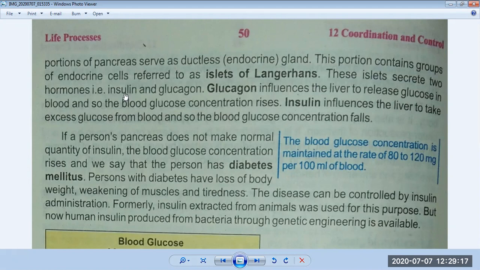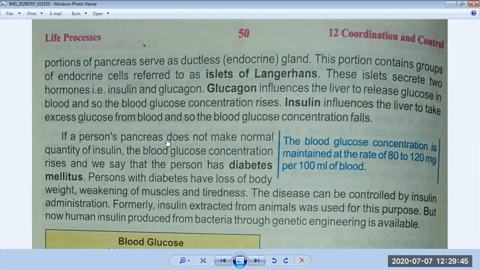At that time, it begins to secrete and control the excessive amount of sugar in our blood and bring it back to its original point. And glucagon works when we have a deficiency of sugar inside our blood. Then it is produced and it controls the deficiency of sugar in our blood. I hope you understand it. Okay, now come to the next part.